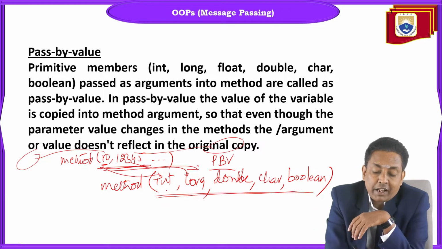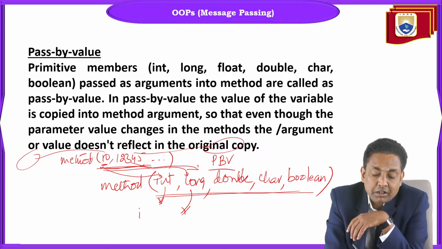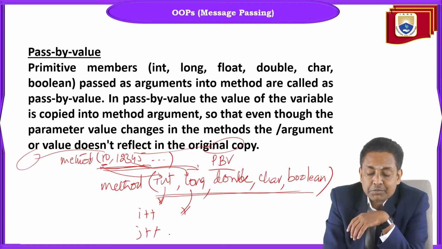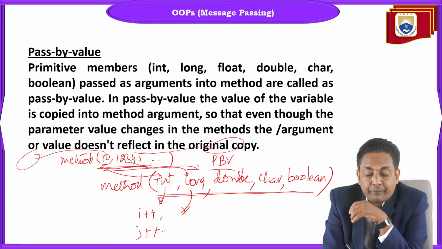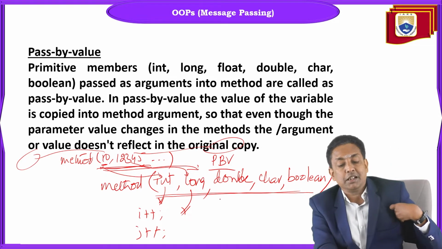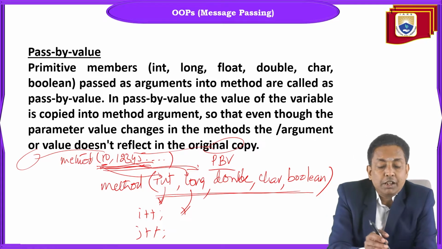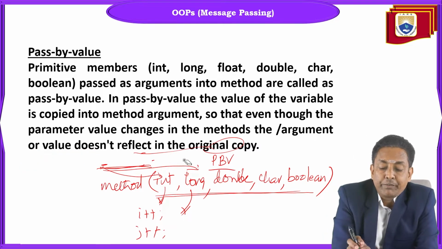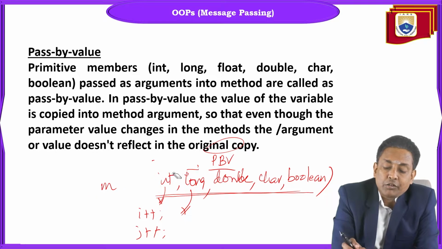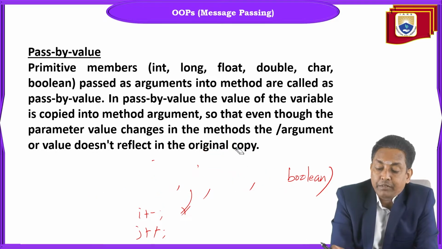So if you make any changes to this variable in the method, plus plus or minus minus, if you do any operations on these method arguments, they will not reflect the original copy of the variables. So that is what is called pass by value. We will see that with an example.